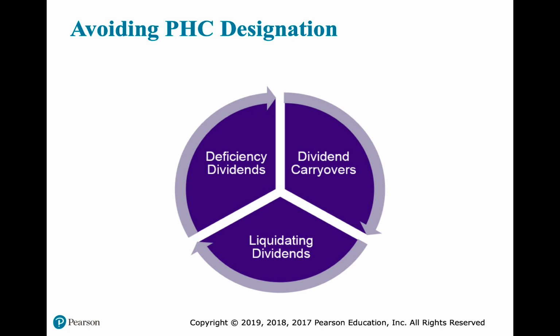And then finally, dividend carryovers are allowed. So dividends that are paid in the preceding 2 tax years can be used as a dividend carryover to reduce the amount of the current year's personal holding company tax liability. The amount eligible for this dividends paid deduction is the amount that exceeds the undistributed personal holding company income for the 2 preceding years. It can be carried forward and claimed as a dividends paid deduction in the current year. So if we'd paid more dividends in previous years, I can carry it forward 2 years to reduce my personal holding company tax liability in the current year.